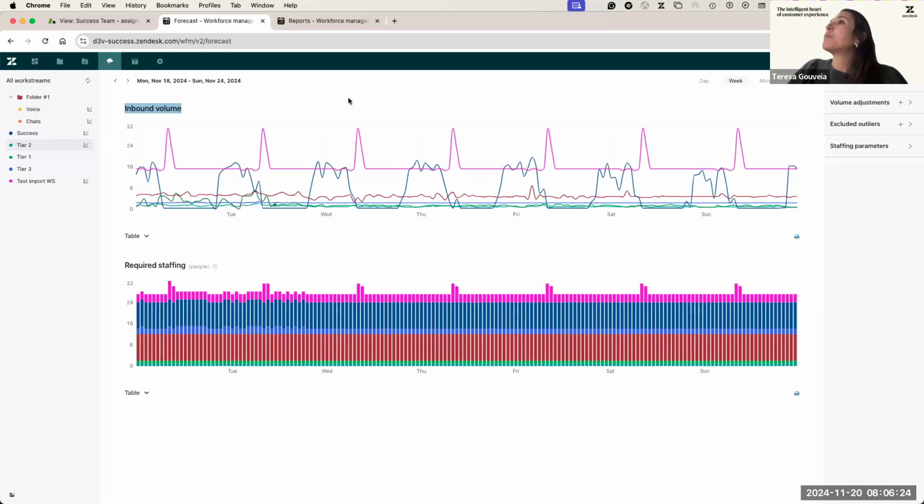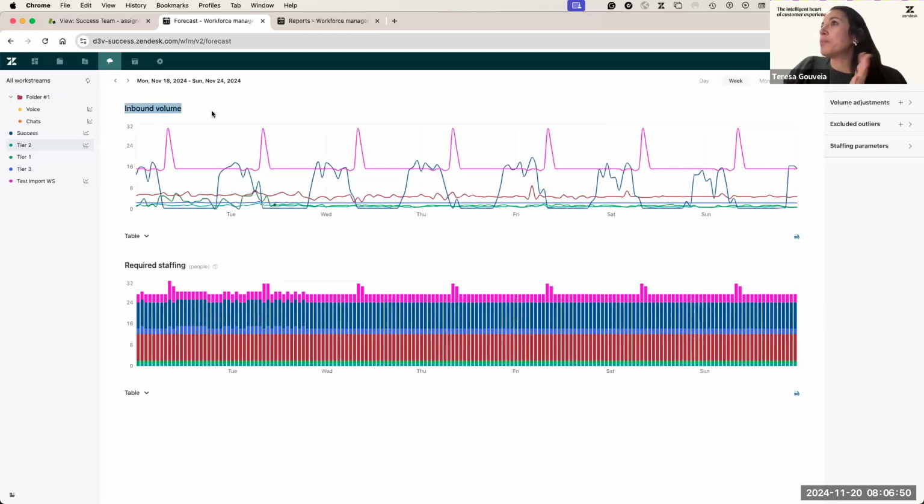The inbound volume that you see here is going to come from the historical data that we recover from Zendesk automatically. If you decide to use Zendesk data, it's very simple and straightforward how we recover the data, because it's automatic. Here I have all of my work streams, and then my inbound volume and my required staffing.